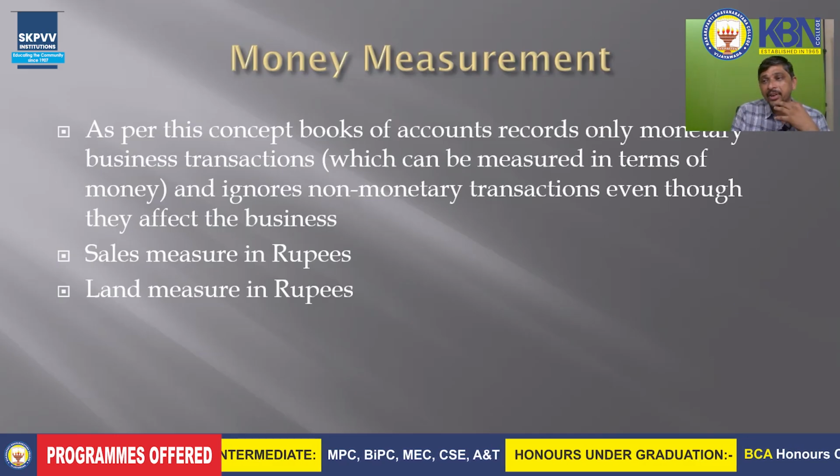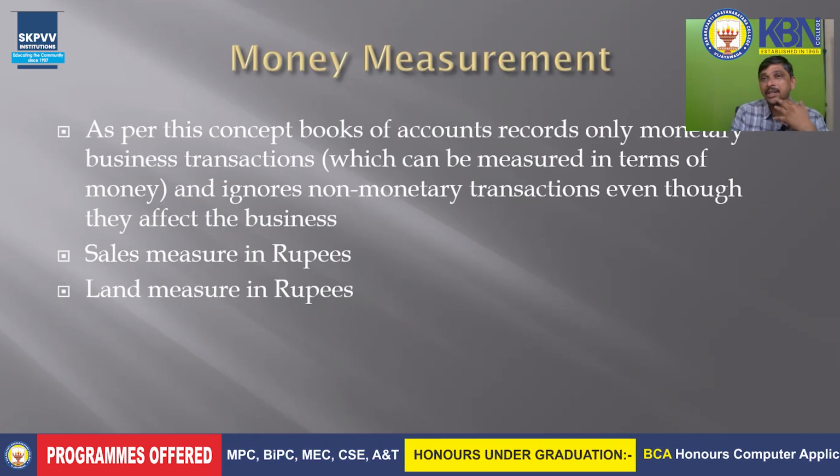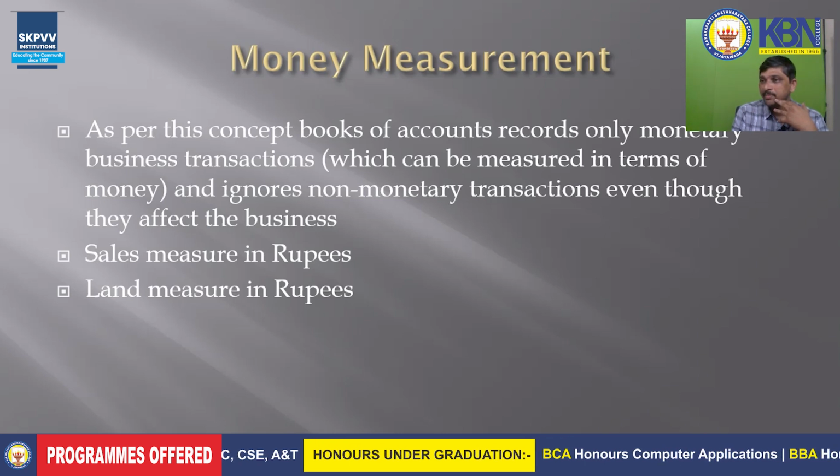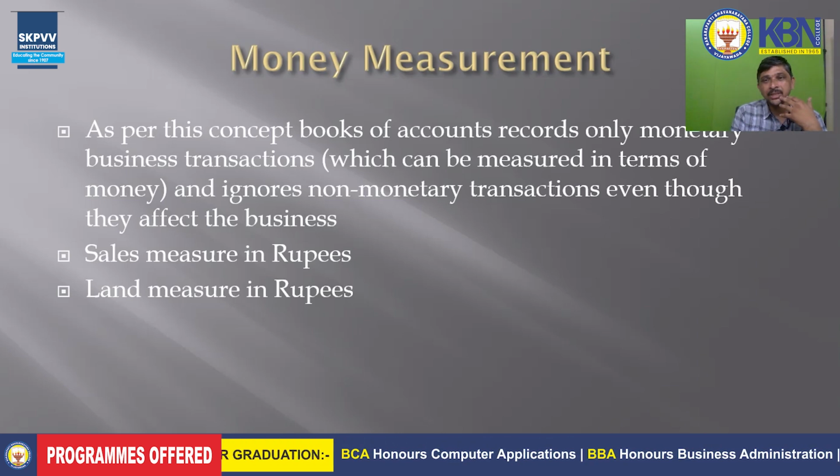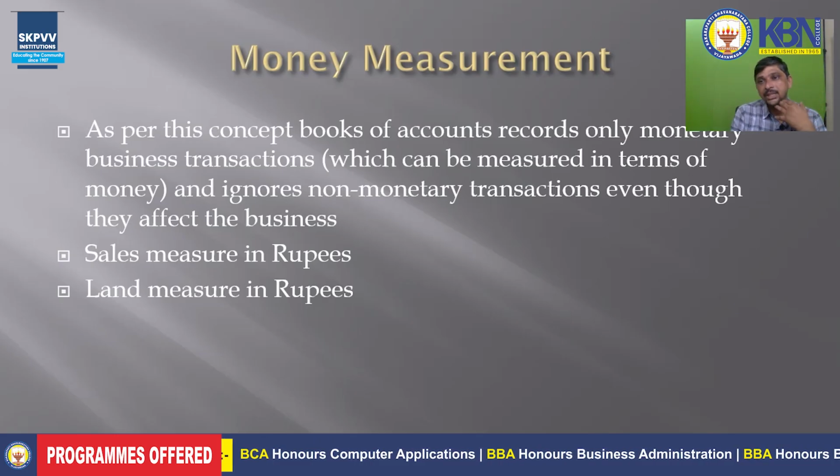For example, sales we measure in lakhs or thousands or crores. Expenditure, salaries, rent, land worth are measured. That's why we record them in the books. But there are some non-monetary transactions which may affect the business, but we are not recording.